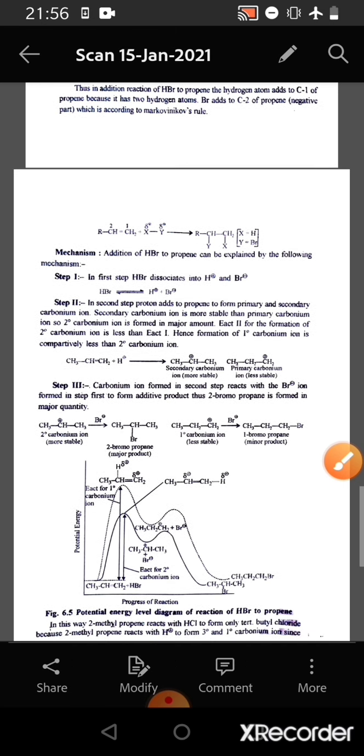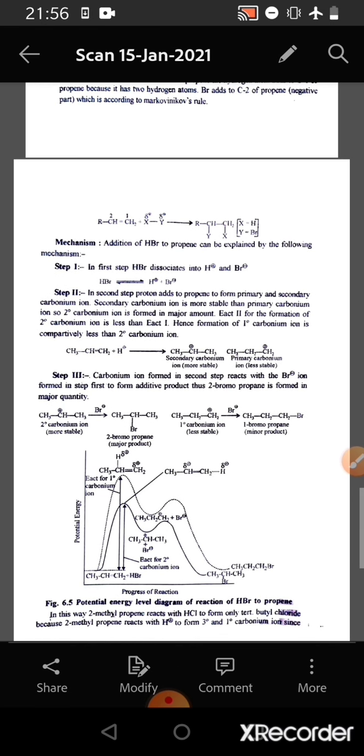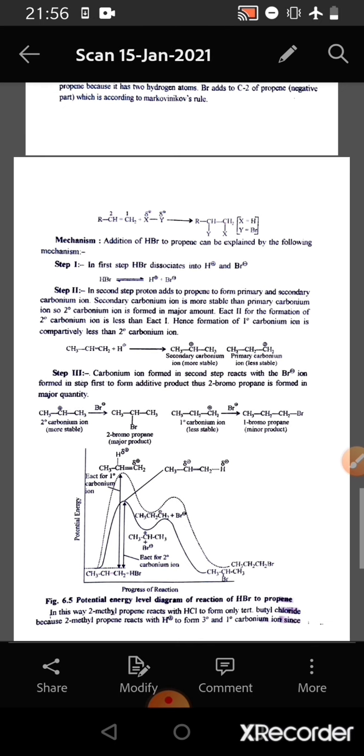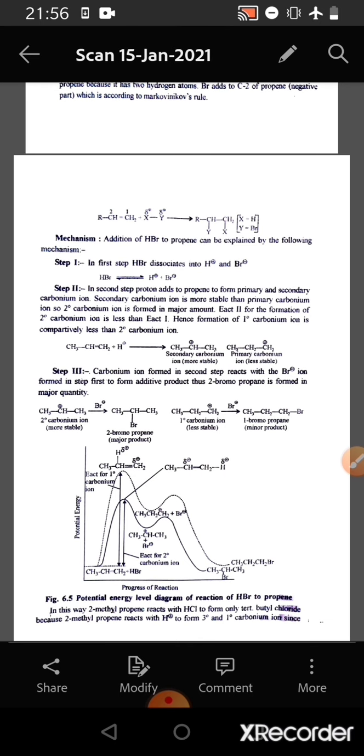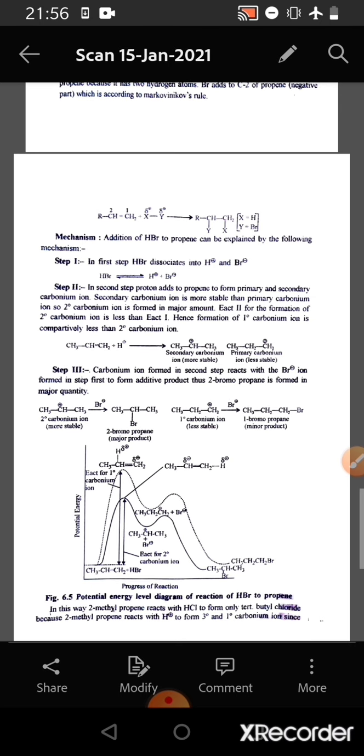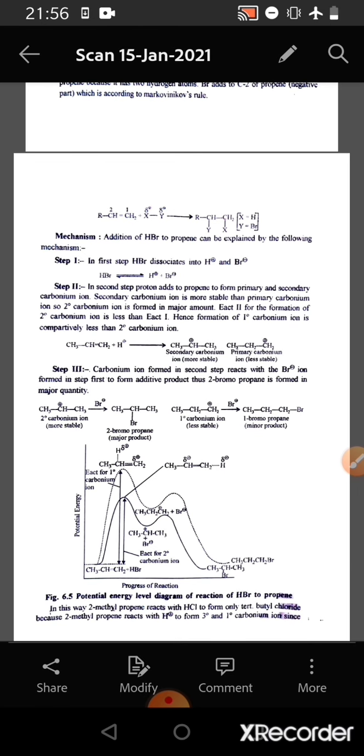Now if we consider the mechanism, the addition of HBr to propene can be explained by this mechanism. In the first step, the HBr dissociates into proton and bromide ion, and in the second step, the proton adds to the propene to form primary and secondary carbonium ion. Secondary carbonium ion is more stable than primary carbonium ion, so the 2-degree carbonium ion is formed in major amount. Energy of activation for the formation of the 2-degree carbonium ion is less than that for the 1-degree. Hence, formation of the 1-degree carbonium ion is comparatively less than the 2-degree carbonium ion.